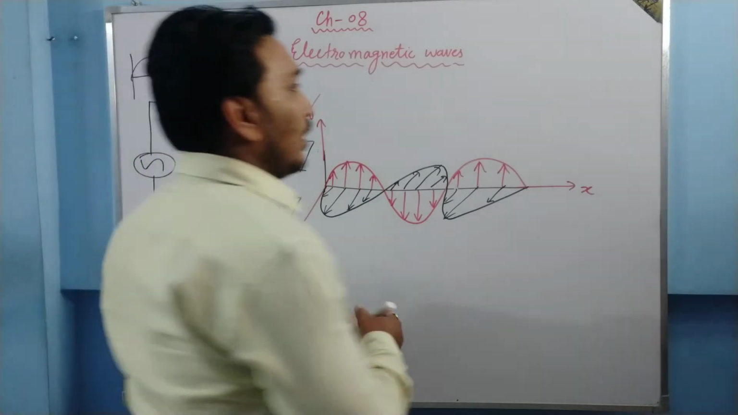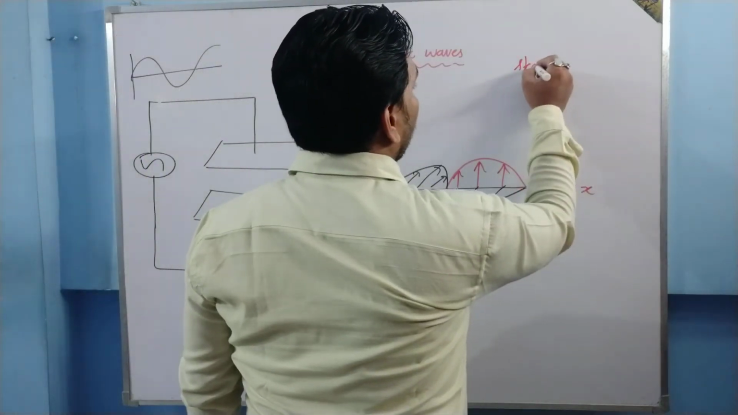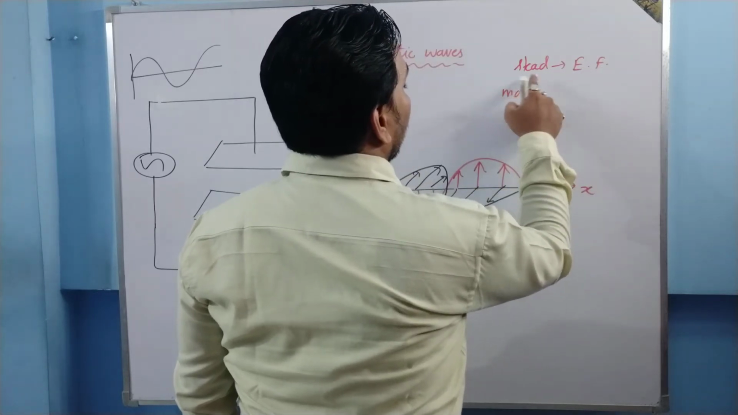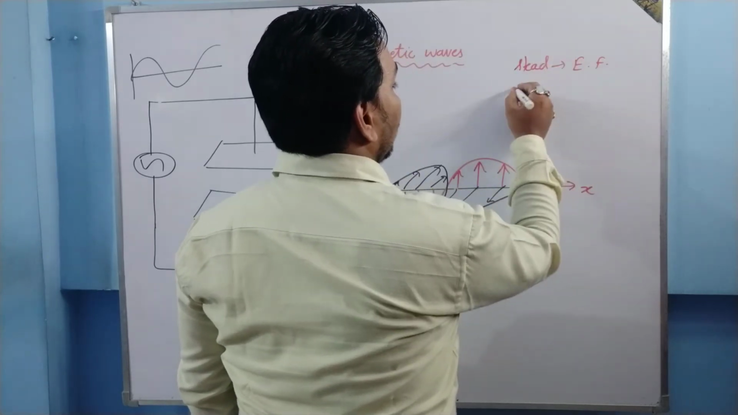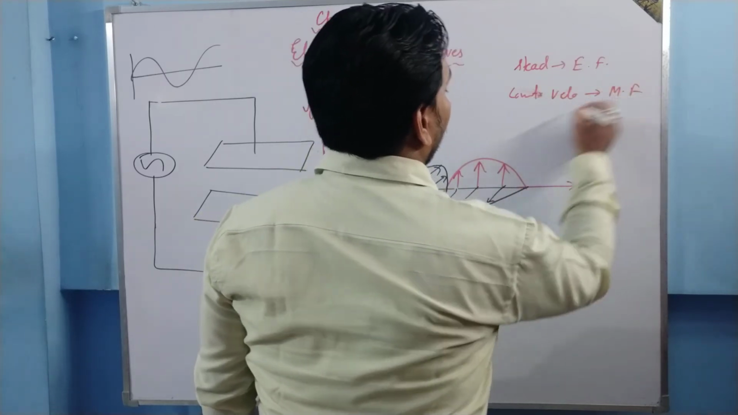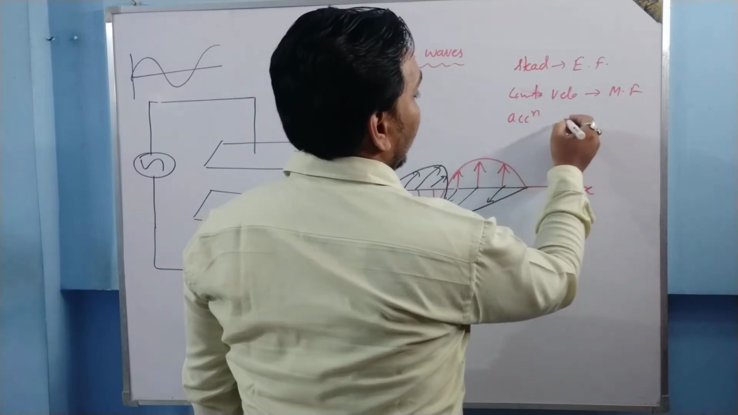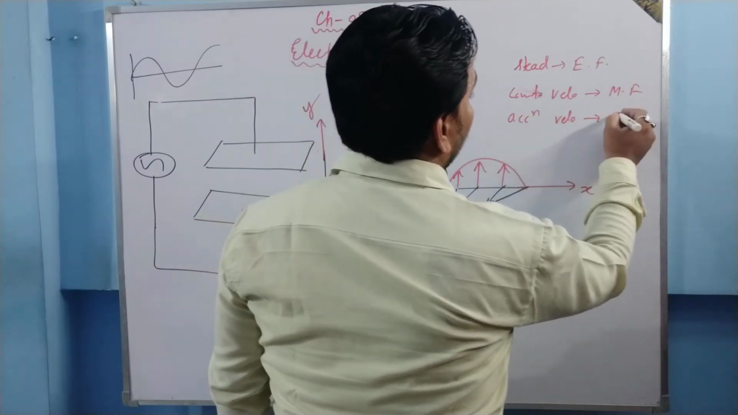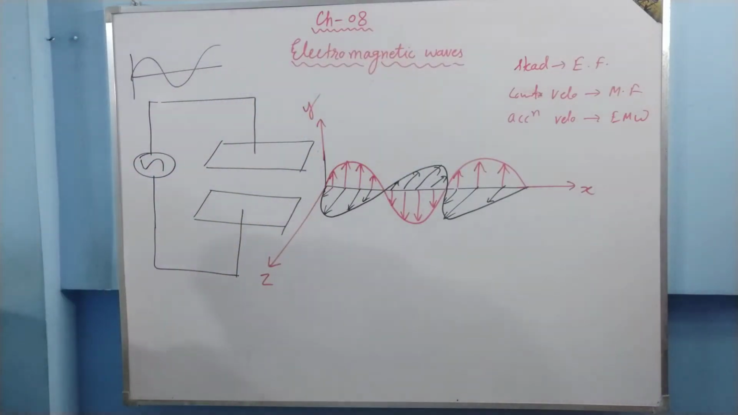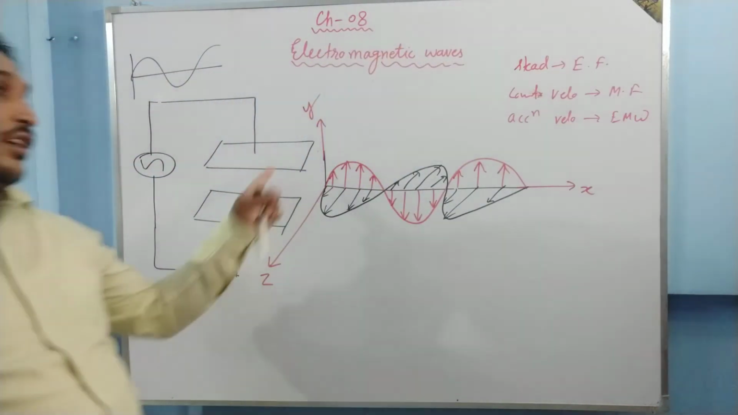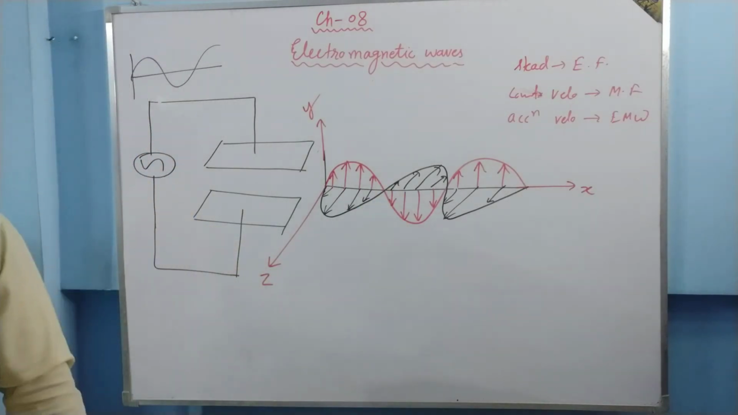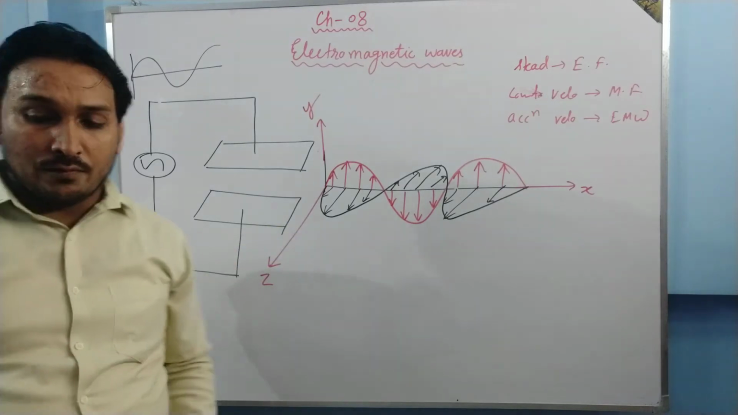Remember students, when the charge is steady, it produces an electric field. When charge is moving with constant velocity, it produces a magnetic field. But when charge is moving with accelerated velocity, then it produces an EM wave. So when an accelerated charge is moving, it produces a time varying electric field which produces a magnetic field, and we get an electromagnetic wave. So this is the graph of the electromagnetic wave.